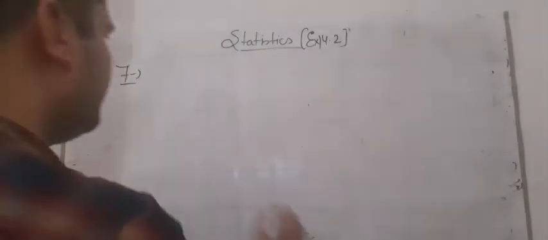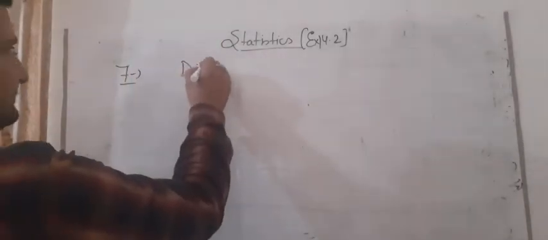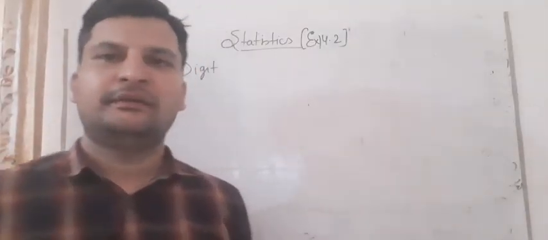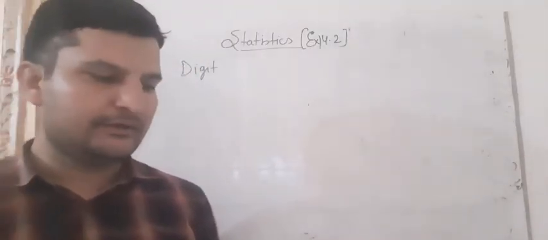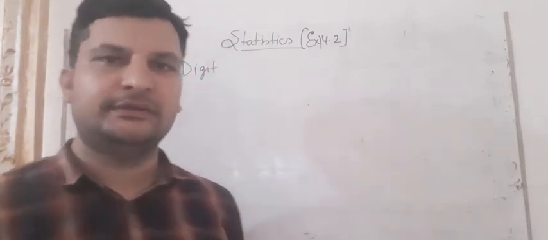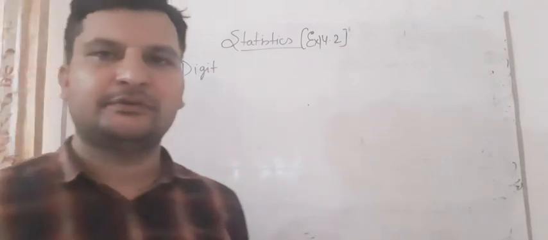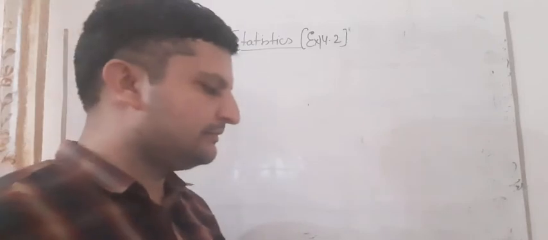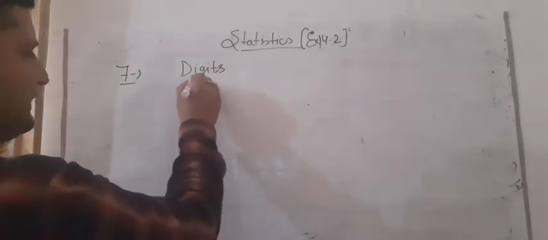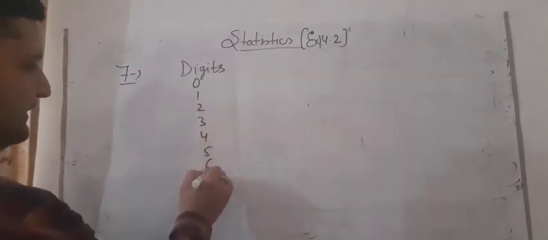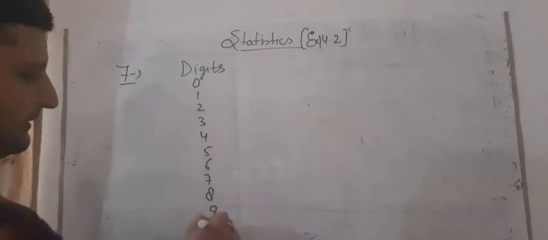Means we have to make the digits and count them, students, after the decimal place. It is written, make a frequency distribution of the digits from 0 to 9 after the decimal point. We will not include 3, because 3.14 is given. After the point we have to take the values of pi. So digits, we can write 0, 1, 2, 3, 4, 5, 6, 7, 8 and 9.